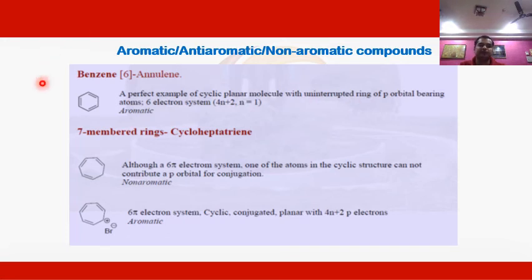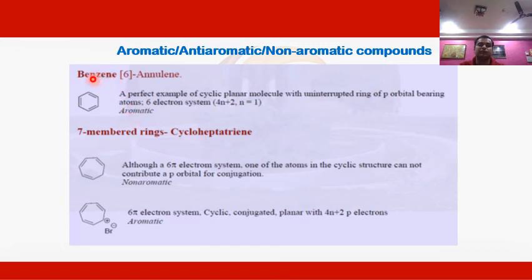In this case, we have taken the example of benzene, that is [6]annulene. As we have already discussed, what are annulenes? Annulenes are those compounds which are monocyclic in nature and in which double bonds and single bonds are present in an alternate manner, and the number of atoms present in the ring is represented in brackets. So this is the example of [6]annulene, that is benzene. Similarly, we will also discuss the 7-member ring, that is cycloheptatriene.